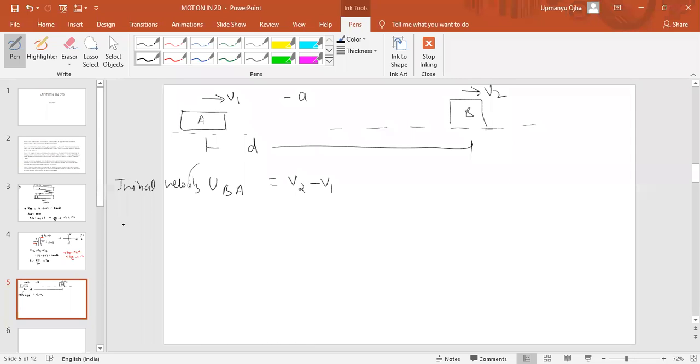Now what should be the final velocity of B with respect to A? That should be 0 because the body has to stop now. If the body has to stop, then only the final velocity should be 0. What is the initial position of A with respect to B? That is positive D.